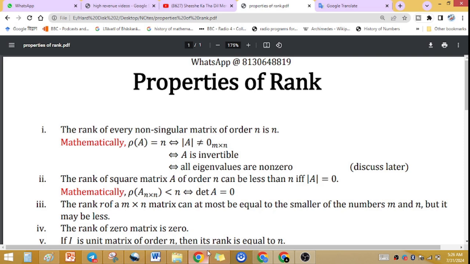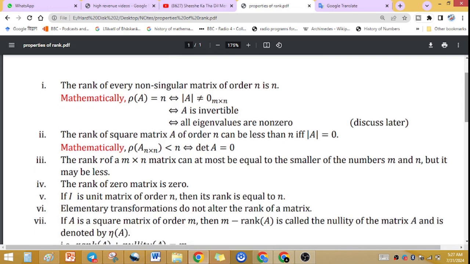It means if a matrix is non-singular, its determinant is non-zero, then rank is the same as the order of the matrix. Also, rank is non-zero, or the matrix is invertible. It means all eigenvalues of an invertible matrix are non-zero. So all these 3 points are justified.